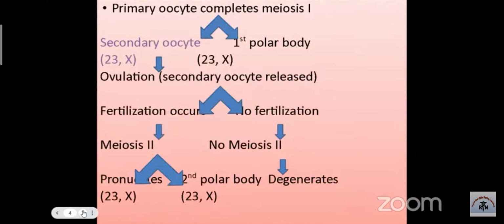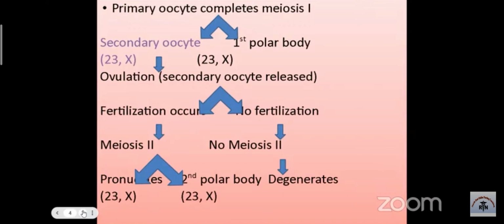and then eventually the primary oocyte undergoes the first meiosis, and it becomes the secondary oocyte and the first polar body. And we know that when meiosis takes place, the chromosomes become half in number. When mitosis takes place, it becomes double, but when meiosis takes place, it becomes half the number. Okay, so now the secondary oocyte contains 23 chromosomes and the sex chromosome X.